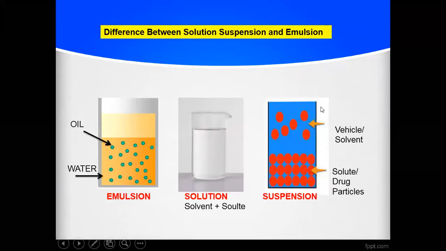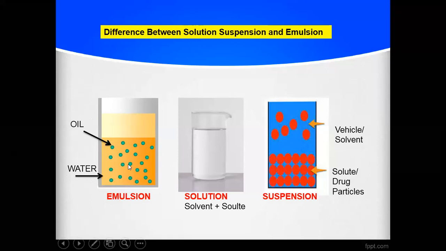This is the difference between the three types of your liquid dosage form. Basically, your liquid dosage forms are either solution, suspension, or emulsion. Now, solution means what? Solution means when you are taking the drug or the solute and solvent, and your solute is completely soluble and it is forming the single phase, then it is called a solution. So here, the middle figure is called a solution. Or suppose you are dissolving sodium chloride or sugar into the water, and the final resultant preparation will be called a solution because your sugar will be completely dissolved.